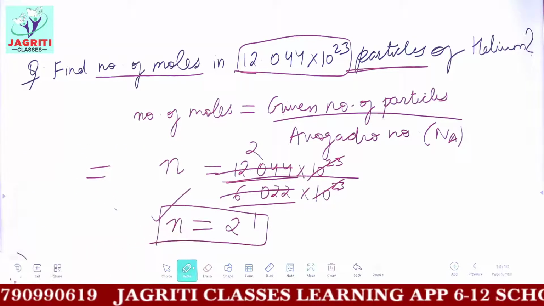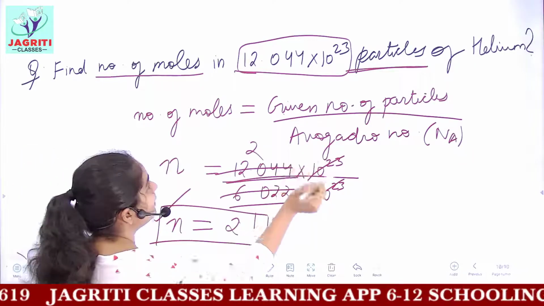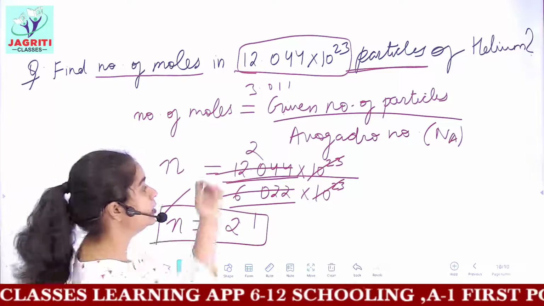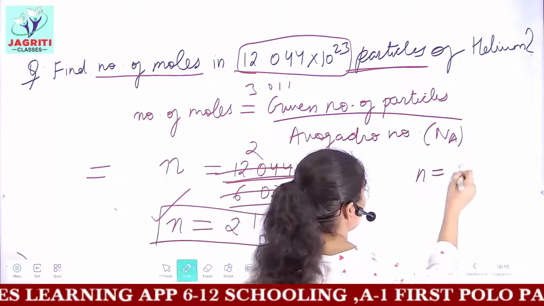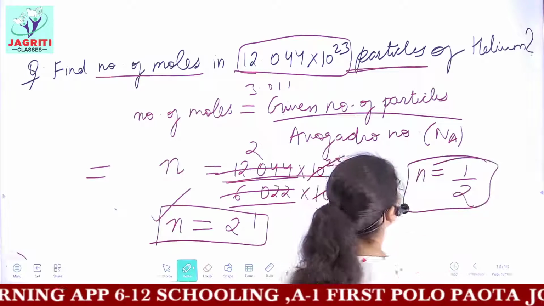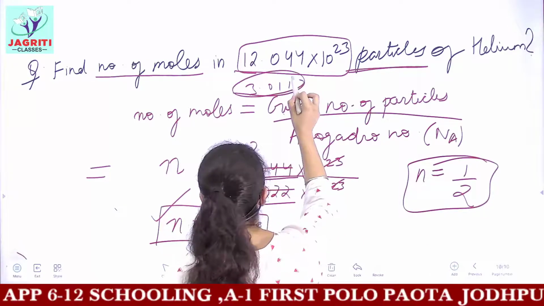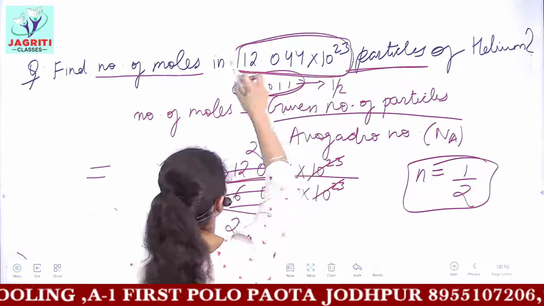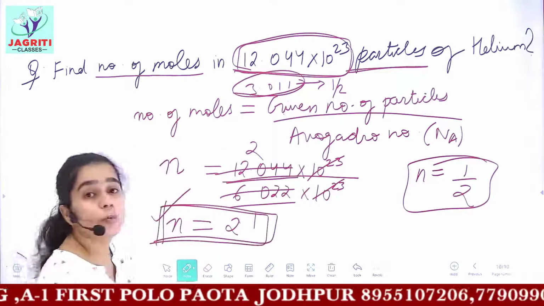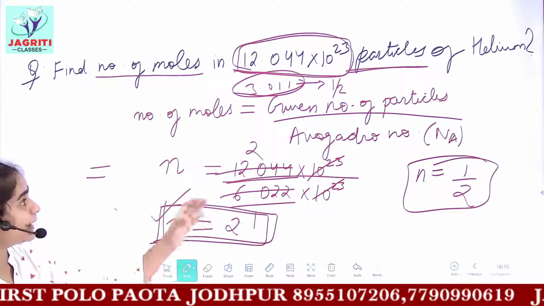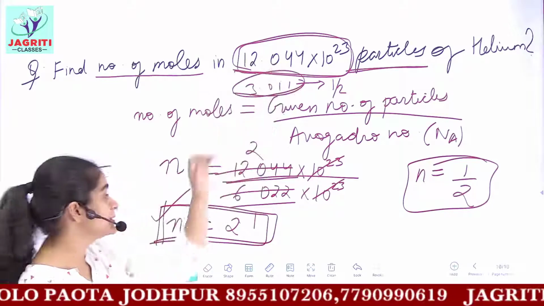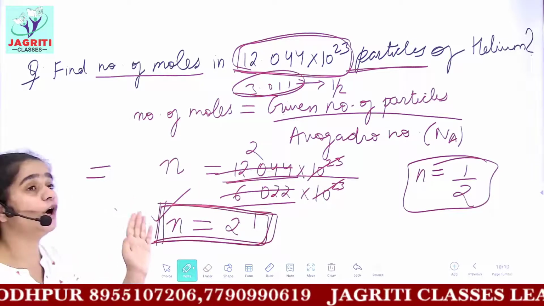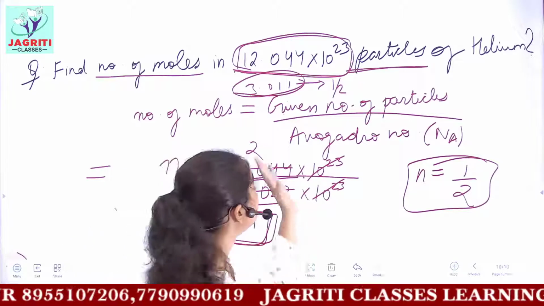And if you are asked to find the number of moles in 3.011 into 10 to the power 23 particles, then you will get the number of moles as 1 by 2. That is, these particles of helium would be present in half a mole of helium, but 12.044 into 10 to the power 23 particles are present in 2 moles of helium. If you want this given number of particles, then you have to take 2 moles of helium gas.